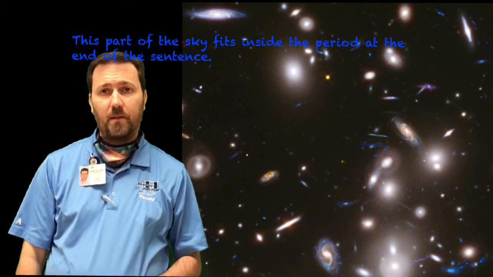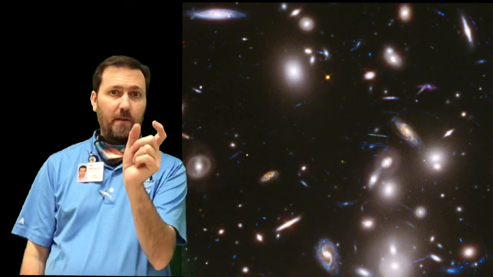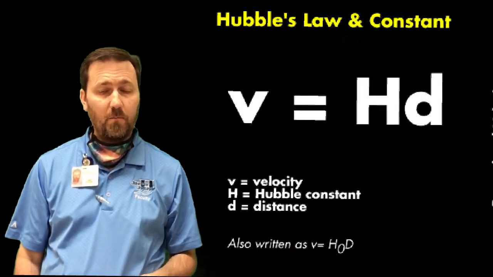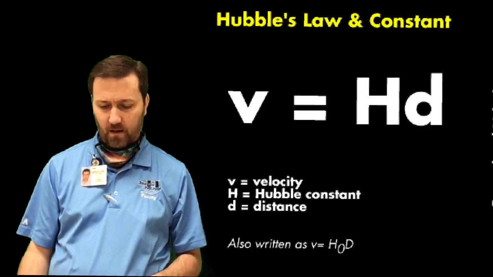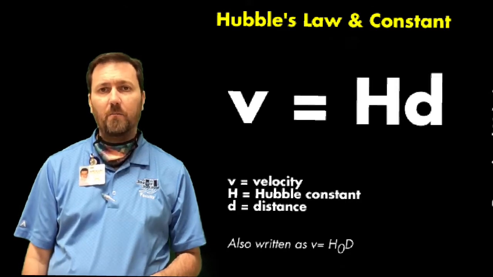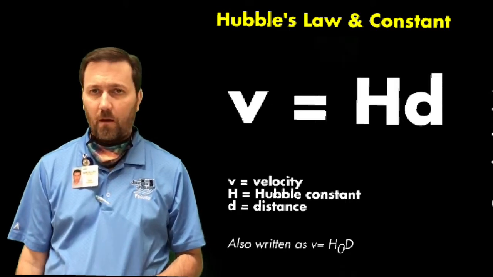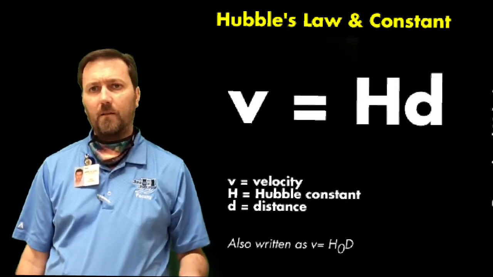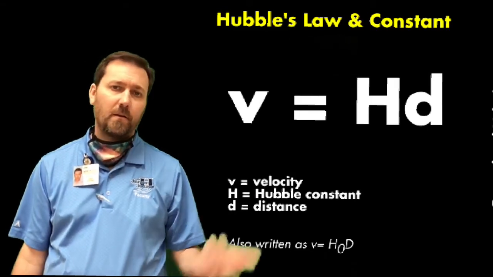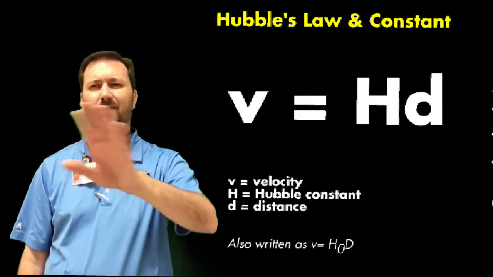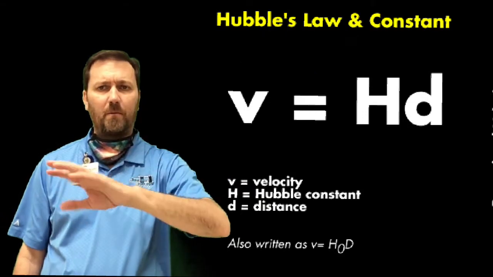Hubble's law. Hubble said, if you take this number and you set it equal to the velocity divided by the distance, that's going to give you the same number for every galaxy. Every galaxy's velocity divided by its distance from our galaxy is going to give you a constant number. And that's Hubble's constant. It's 75 kilometers per second per megaparsec. A megaparsec is a distance. There's a whole entire PowerPoint just on that. I'll do that later.